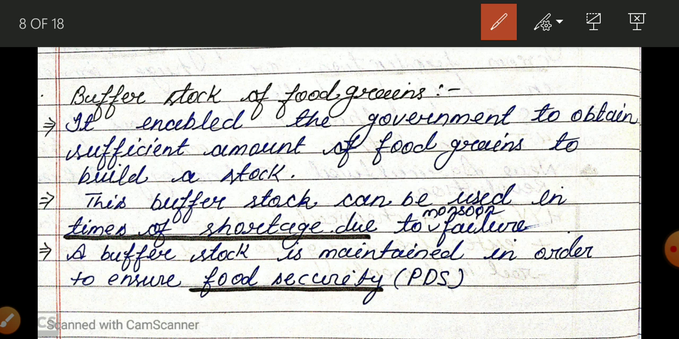Okay, and this buffer stock is used at the time of shortage due to monsoon failure, and for food security or for the PDS, the public distribution system, in which people below the poverty line get wheat and rice at 1 or 2 rupees per quintal on their ration card. Okay, now in COVID-19 time, you had heard that the government is giving free ration for 3 months. So how is the government giving it to the poor people? With the help of this buffer stock.